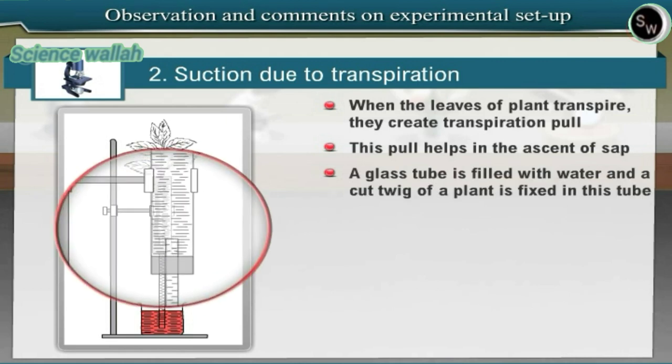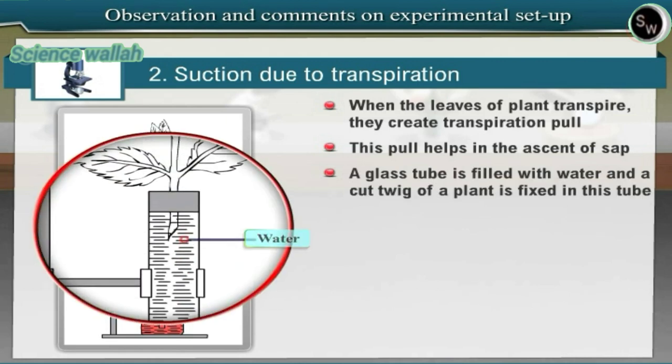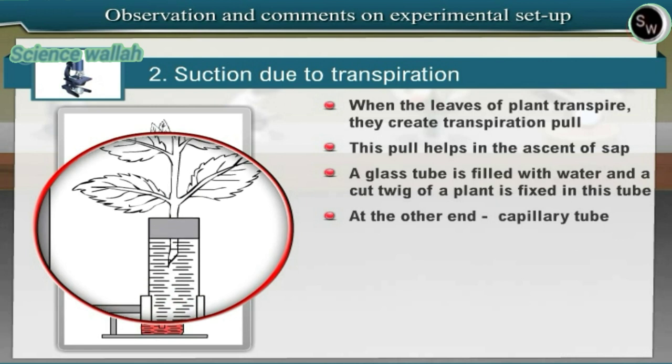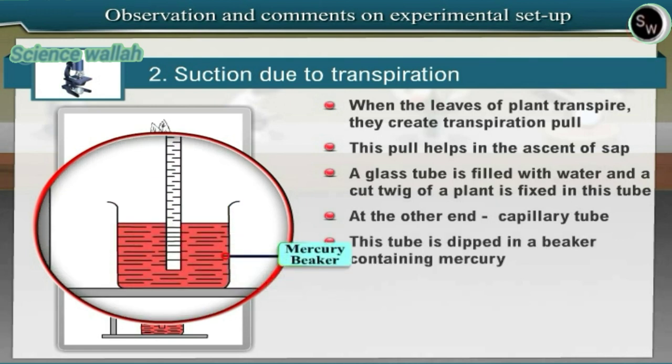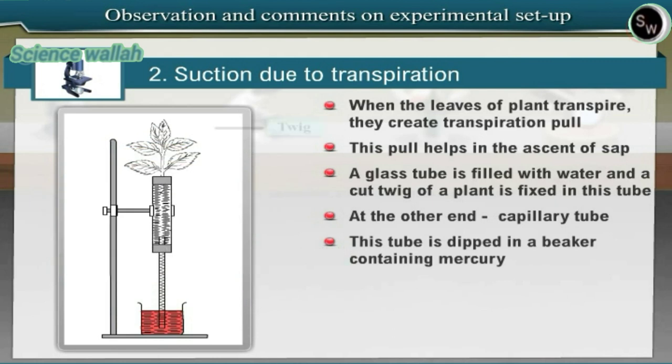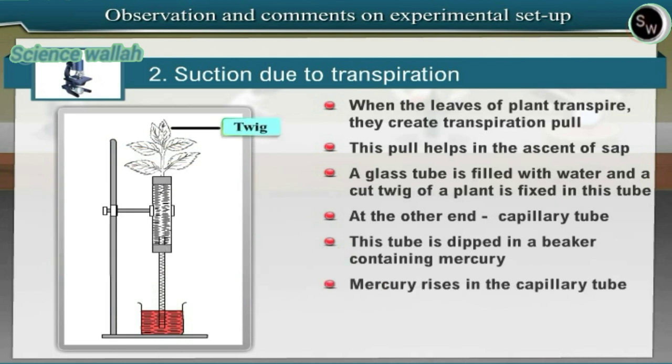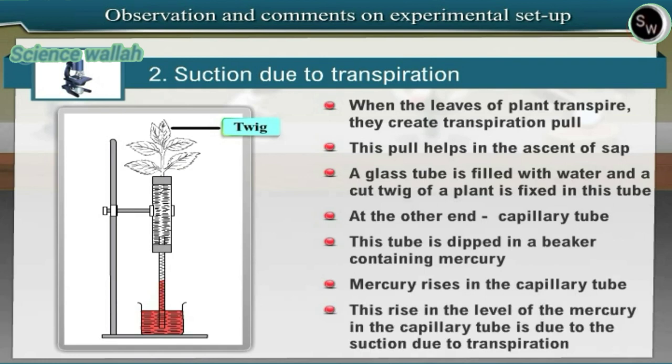A glass tube is filled with water and a cut twig of a plant is fixed in this tube. At the other end, there is a capillary tube. This tube is dipped in a beaker containing mercury. When we watch this setup for some time, we can see the mercury rising in the capillary tube. This rise in the level of the mercury in the capillary tube is due to suction due to transpiration.